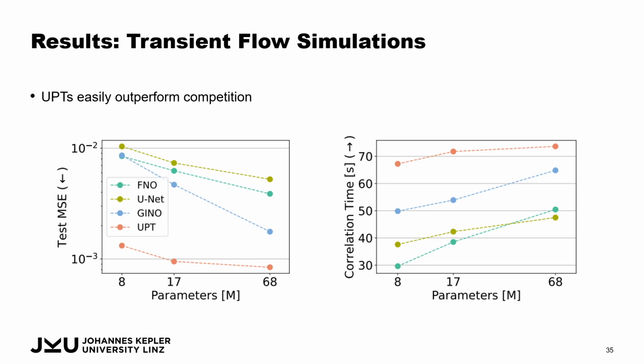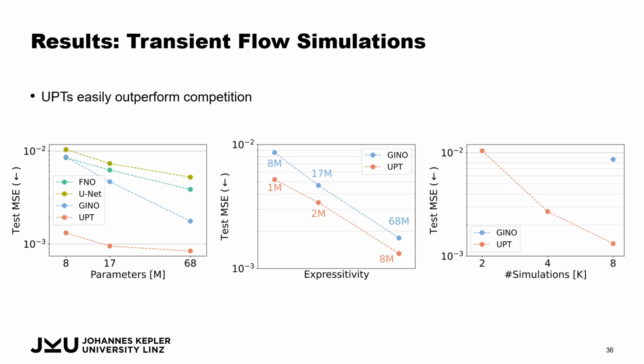To the experienced eye, this might look like GINO has a very strong performance gain from the 17 million parameter model to the 68 million parameter model. However, this is only because UPT operates on a much different loss scale, so it's much harder to further improve upon this loss scale, whereas it's much easier to improve upon something like 3 to the power of minus 2. Which we see here in the middle plot, where we train even smaller UPT models, a 1 million parameter or 2 million parameter model, and we see that at this loss scale that is comparable to the GINO models, we have a similar scaling.